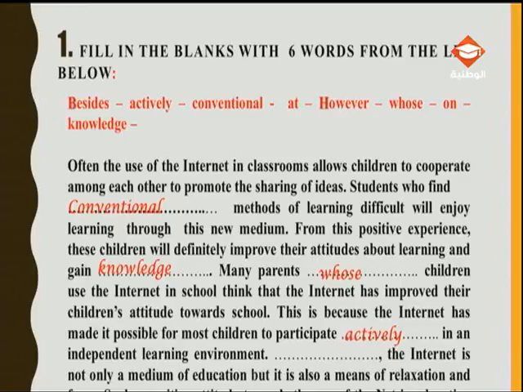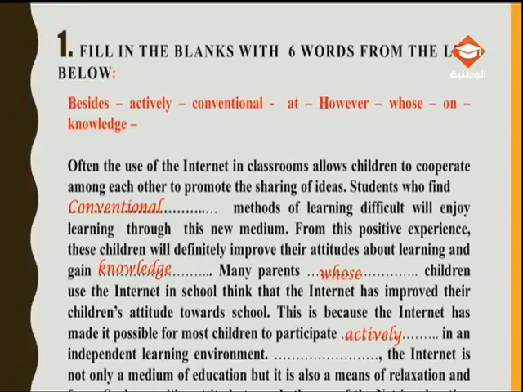We have besides. We said that besides is a linker of addition. It means in addition to, moreover. And we have however. However is a linker of contrast. It means but. So what's the link between the previous sentence and the following one?